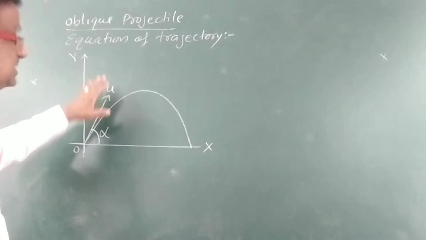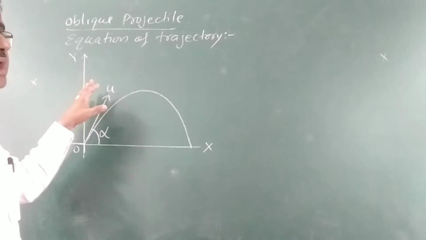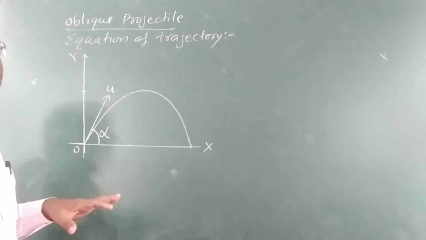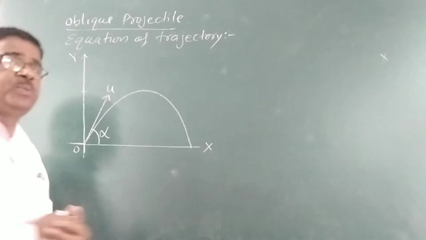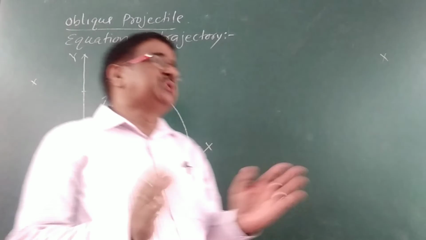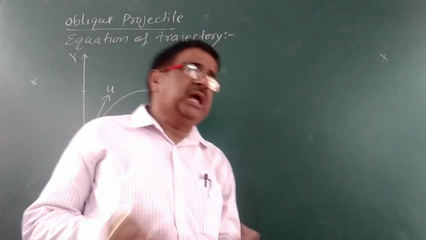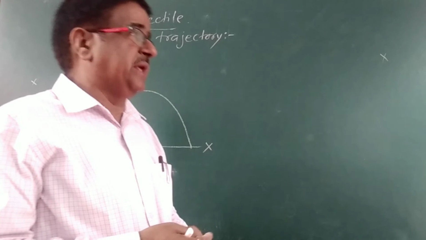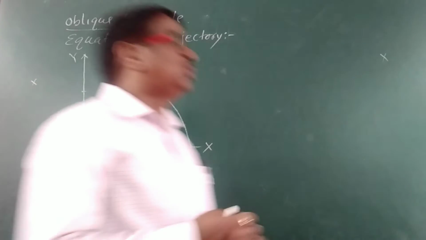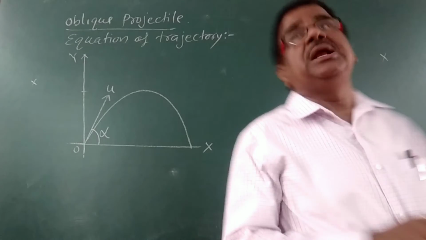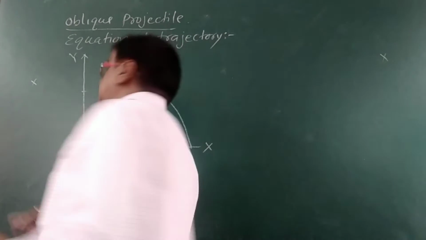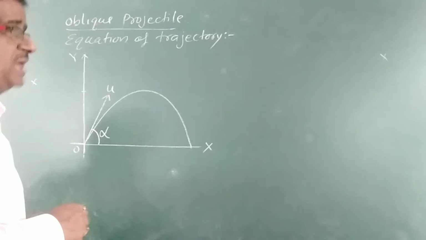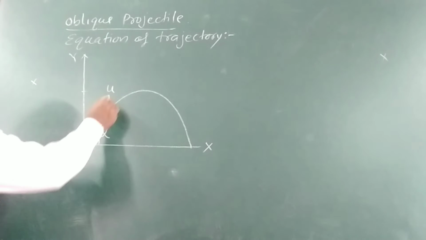So as velocity is a vector, we can resolve it into two directions, because oblique projectile is moving along two directions, horizontal as well as vertical direction. So the motion of the oblique projectile is the sum of motion of the object along horizontal as well as along vertical direction.